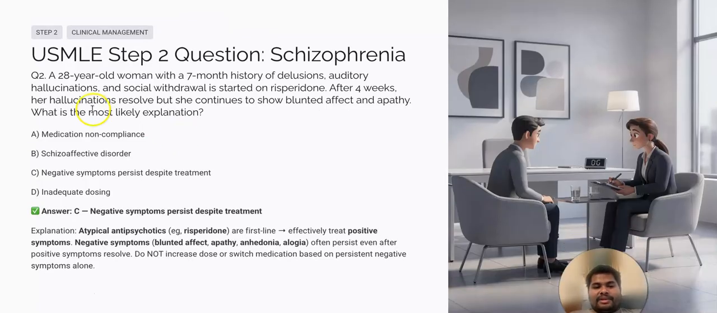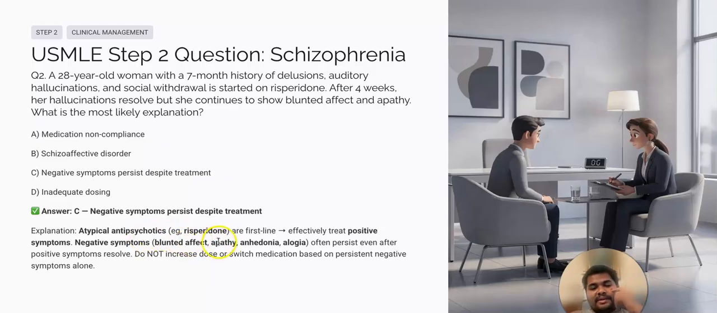Next question is, a 28-year-old woman with a 7-month history of delusions, auditory hallucinations, and social withdrawal is started on risperidone. After 4 weeks, her hallucinations resolved, but she continues to show blunted affect and apathy. What is the most likely explanation? So the answer is that although the positive symptoms are controlled, the negative symptoms like blunted affect and apathy are still there. So we say that negative symptoms persist despite treatment. Frequently, the negative symptoms are very hard to get rid of.